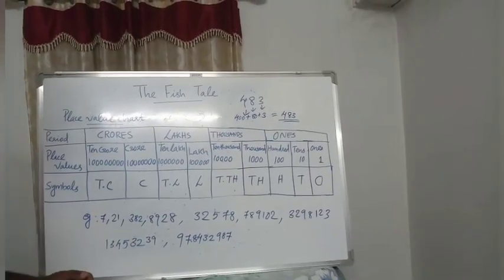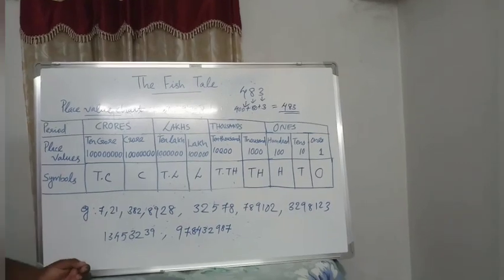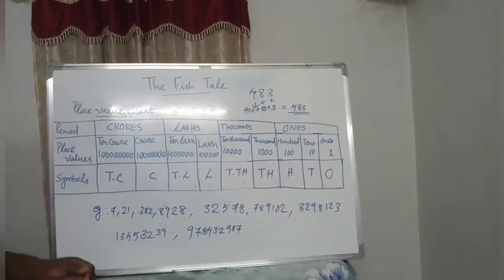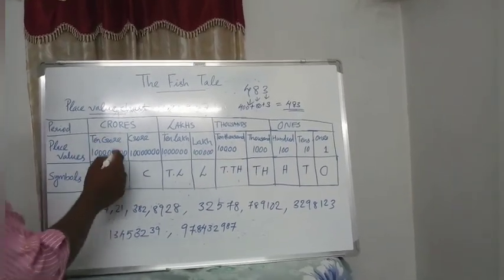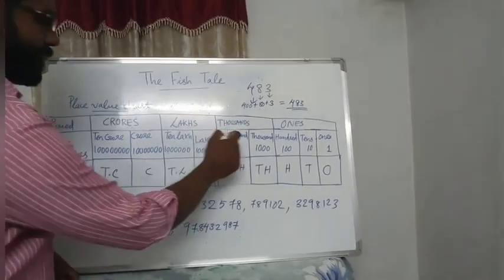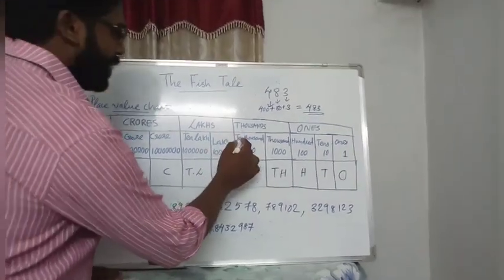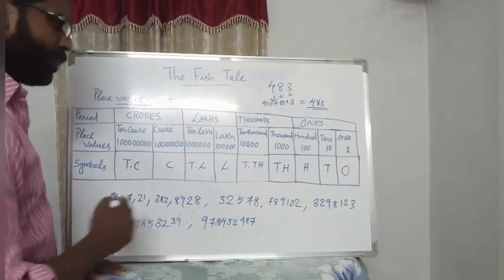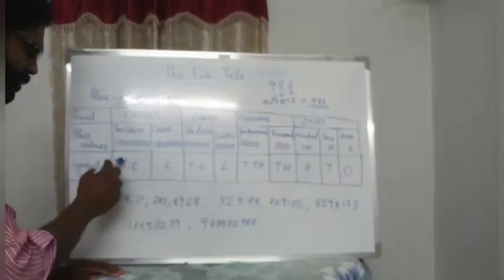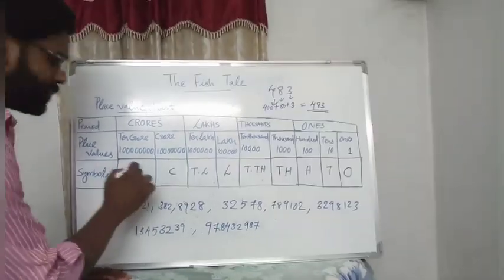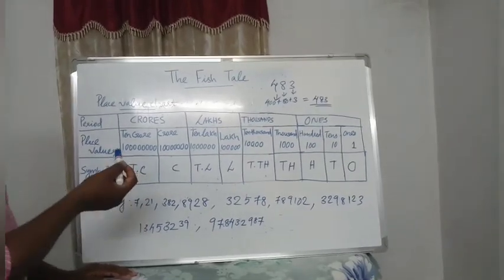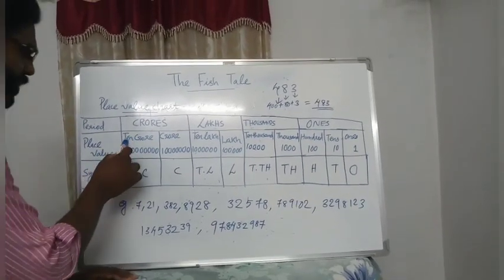Now we introduce one more item, that is symbols. Instead of writing 10 crore, 10 lakh, 10,000, which have many letters, we can write T, then put a dot, C. That's only the first letters of 10 crore.